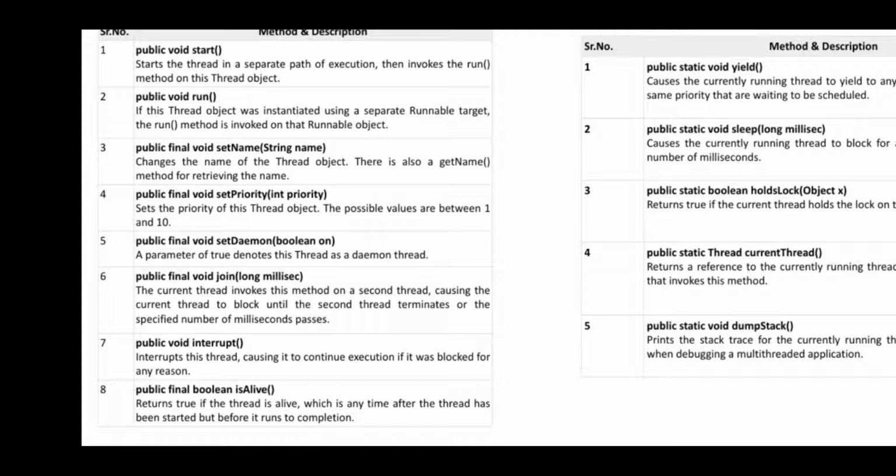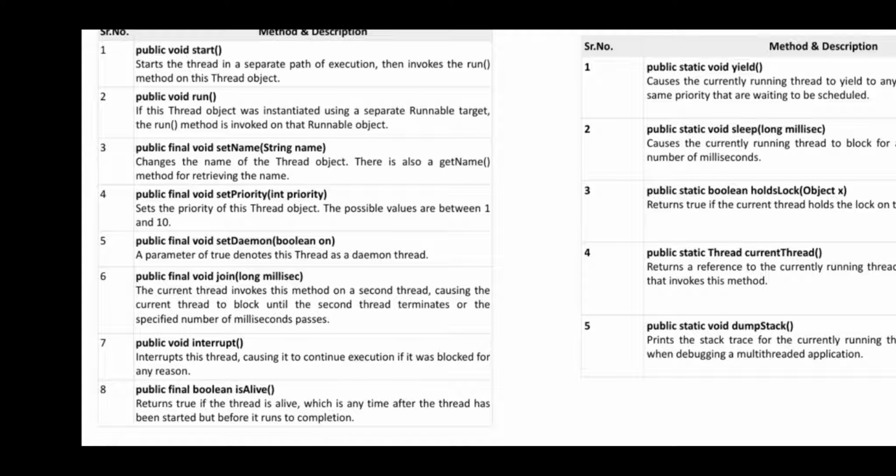Set daemon. Daemon means the particular thread is set to be a daemon thread, which denotes it is not going to execute for any more time, we can say. Then public final void join long milliseconds. The current thread invokes this method on a second thread, using the current thread to block until the second thread terminates or the specified number of milliseconds passes.